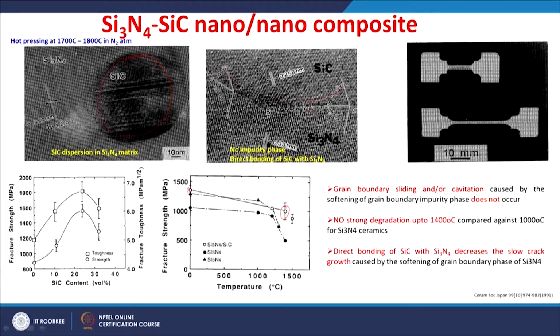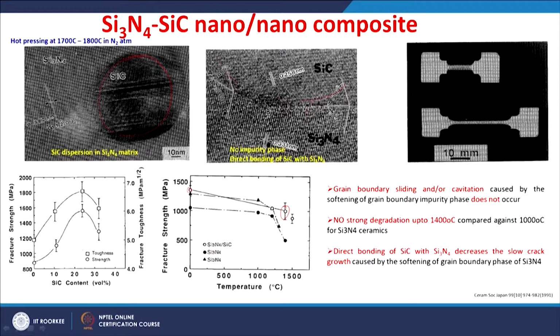The fracture toughness is maximum for this silicon nitride 25% silicon carbide composite, a maximum fracture toughness of around 6.6 MPa root meter is recorded for the composite having silicon carbide of around 25 volume percent.